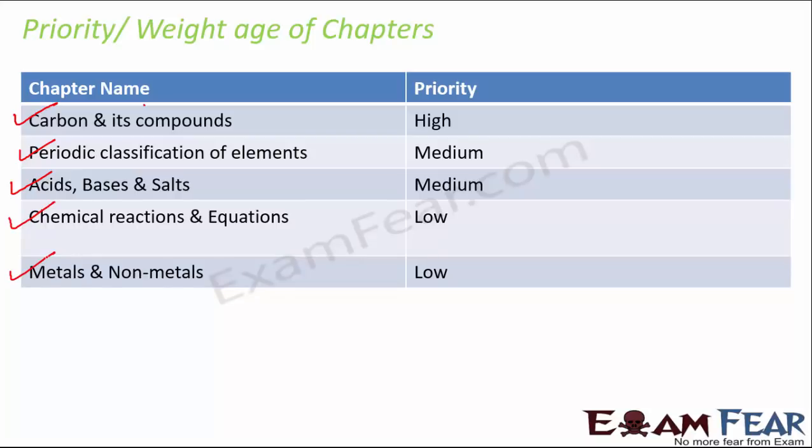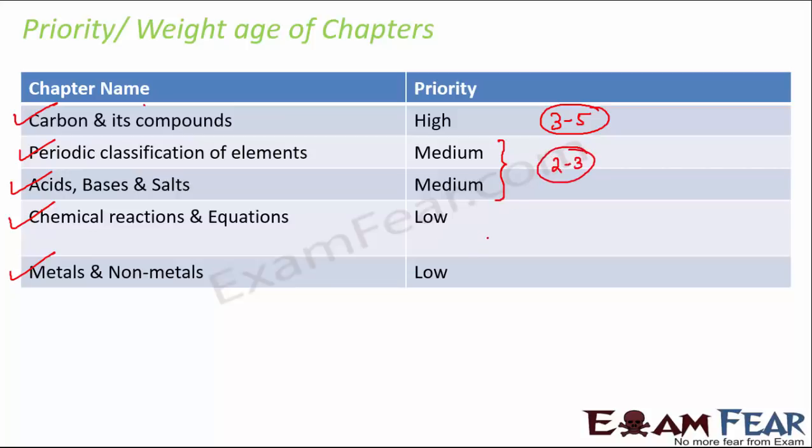Now if we look at their priority, that is, how many questions you can expect from all of these chapters in your board exams, the priority level for carbon and its compounds is high. You really need to focus a lot on this chapter because you can expect 3 to 5 questions from it. Similarly, periodic classification of elements and acids, bases and salts are medium priority chapters, and you can expect 2 to 3 questions from these chapters.